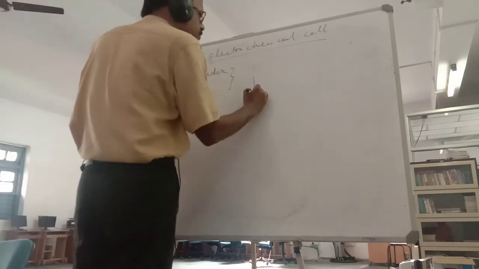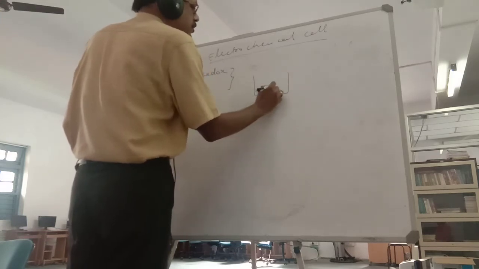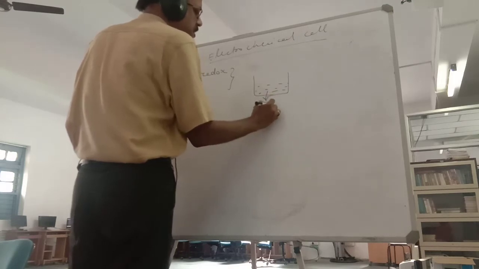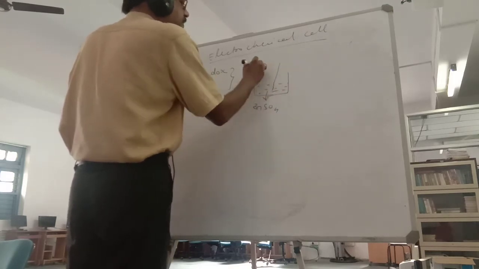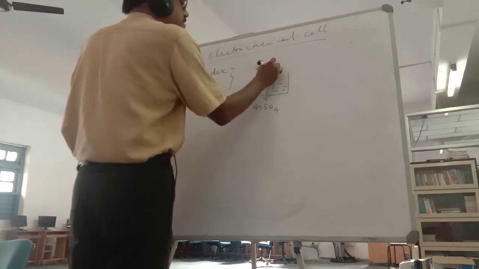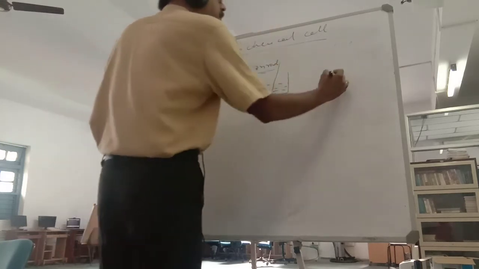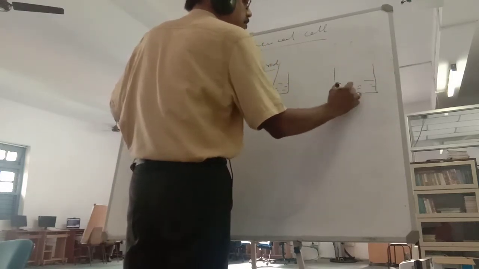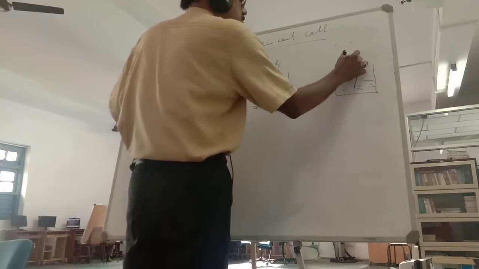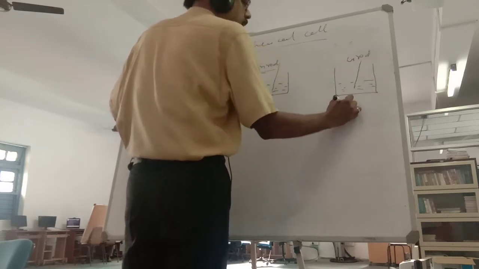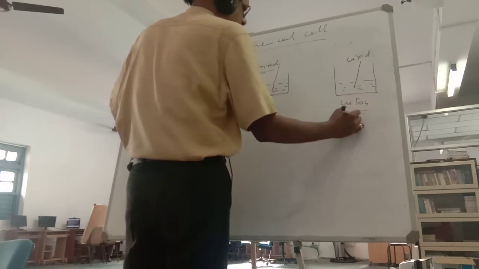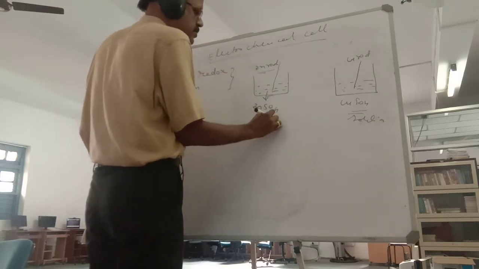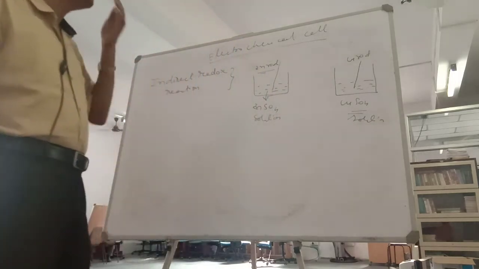In this, we will take a beaker with zinc sulfate solution and a zinc rod dipped in it. Now take another beaker with a copper rod and copper sulfate solution. Copper sulfate and copper. Okay, zinc sulfate solution and zinc. So what will happen here?